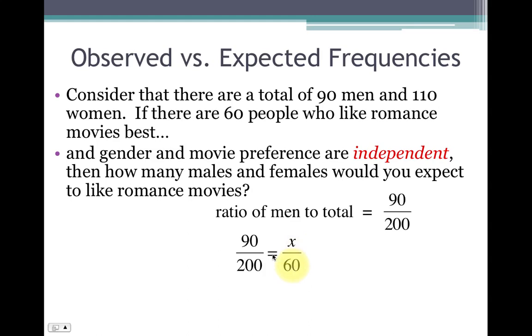So if we cross multiply, we have 90 times 60, and then we have 200 times x, and we'll solve the equation for x, and you get 27. So if you need to understand how to do that, 90 times 60 is 540, and then you say equals 200x, and then you divide both sides by 200.